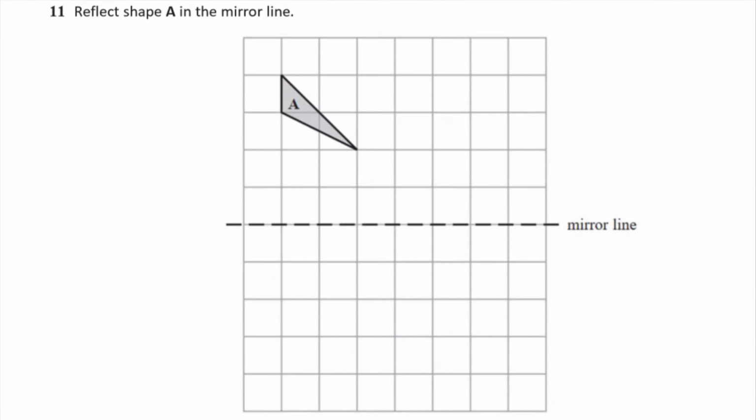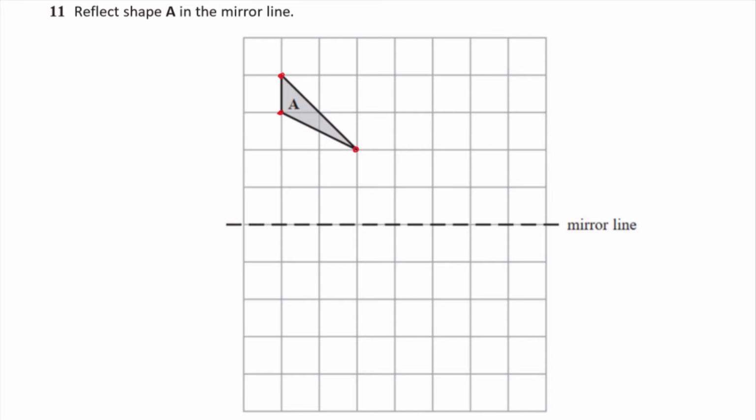Reflect the shape A in the mirror line. When you're reflecting shapes, don't try and reflect the lines. Reflect the vertices, or the corners, of the shape. This shape has got 3 vertices, here, here and here. Now what I like to do is count how far away each one is from the mirror line and then reflect it that amount of points on the other side.